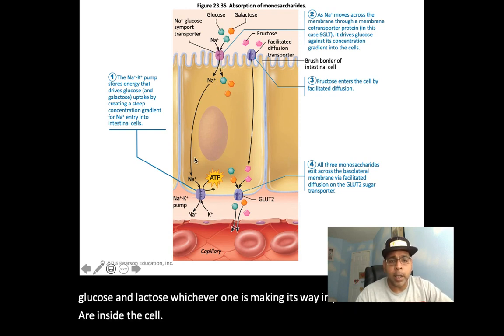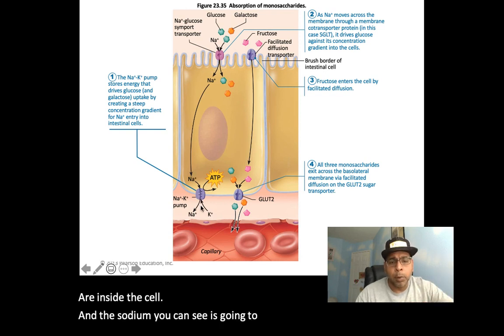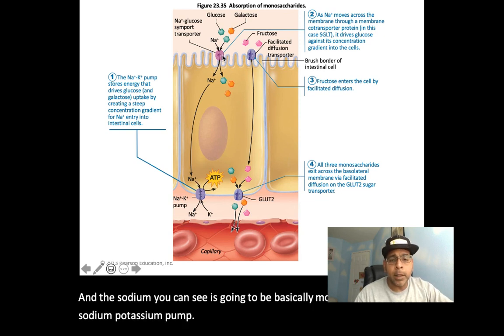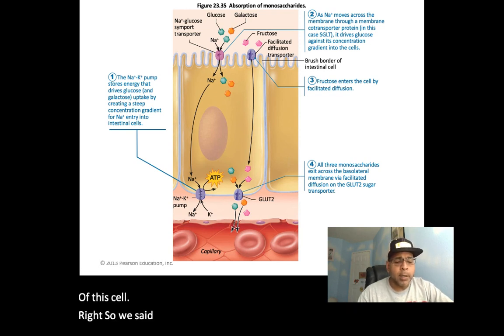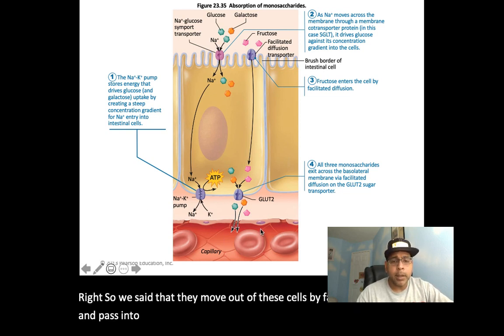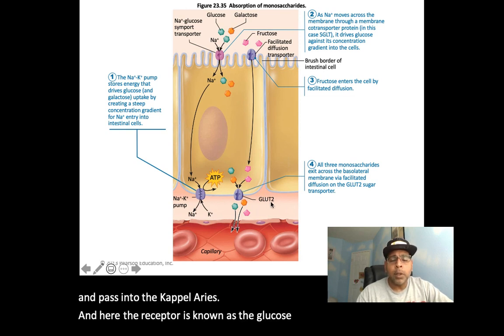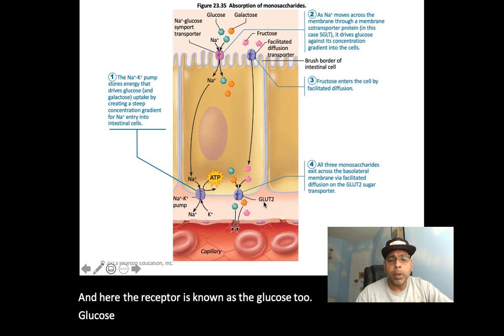Then the sodium is moved out via the sodium-potassium pump. And then glucose and galactose are going to pass out of this cell by facilitated diffusion and pass into the capillaries. And here the receptor is known as the glucose transporter 2, GLUT2 transporter. So you got to make sure you have that down too.